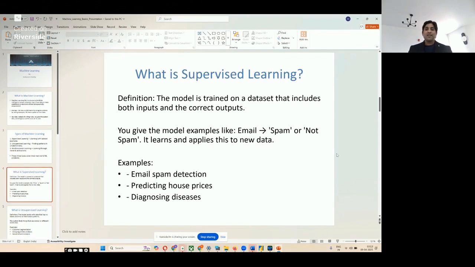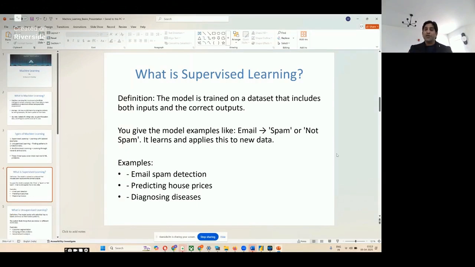So what is supervised learning? In supervised learning, as we discussed, the model is trained on a data set that includes both inputs and correct outputs. For example, you give an email and say this is a spam email or not a spam email. When you train the system on a set of spam emails and non-spam emails, it learns.